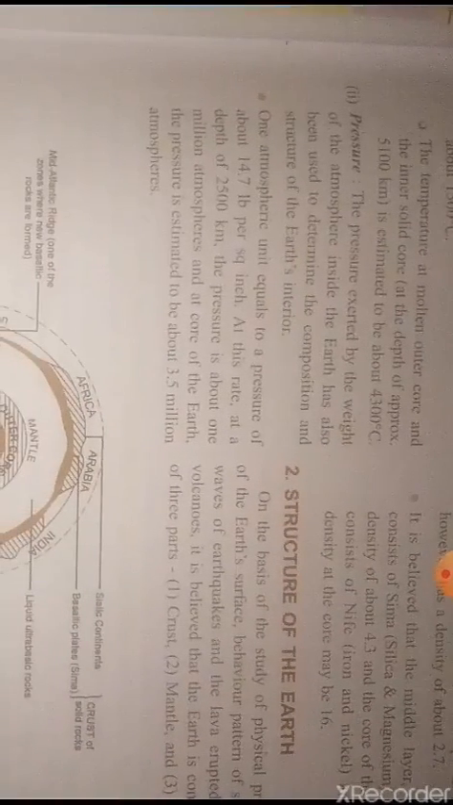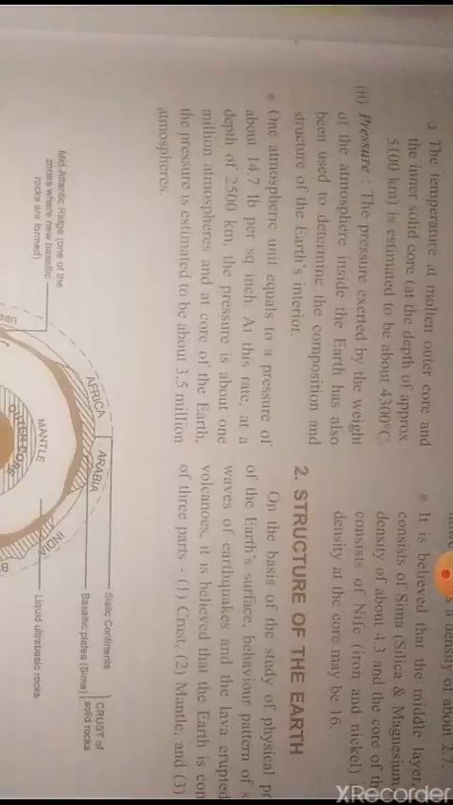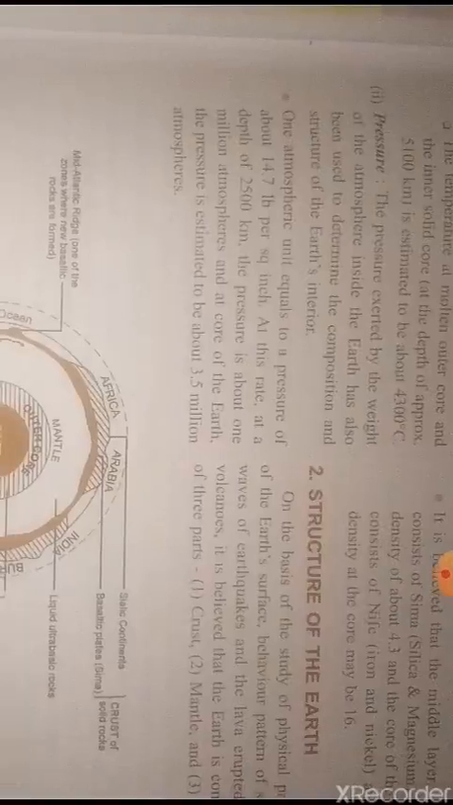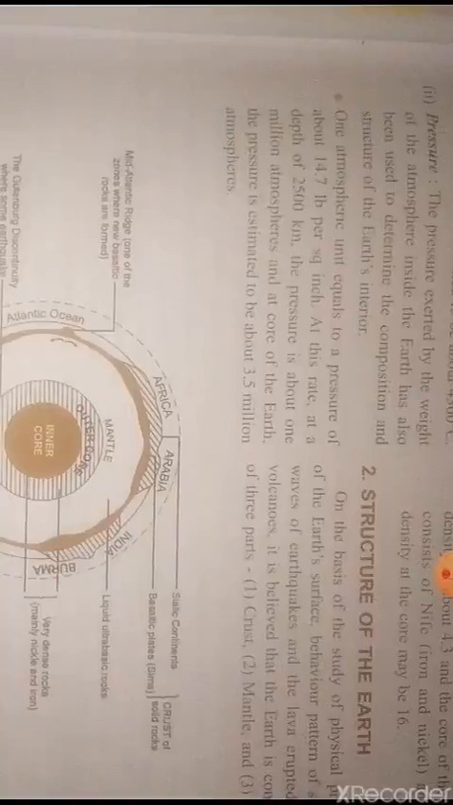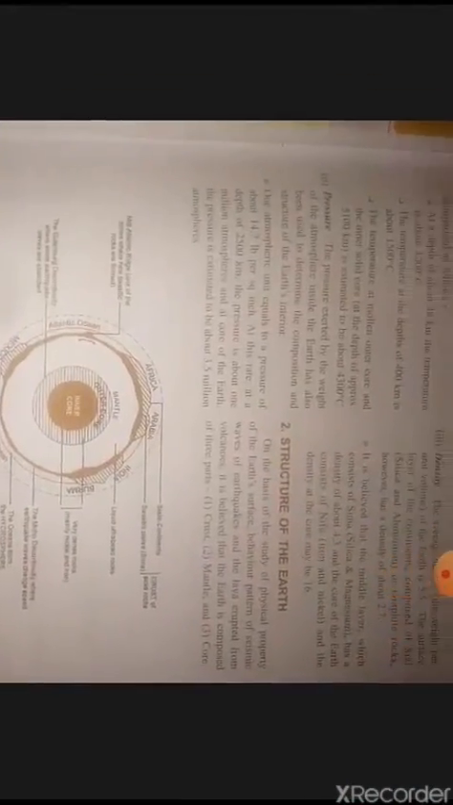The pressure exerted by the weight of the material inside the Earth has also been used to determine the composition and structure of the Earth's interior. At a depth of 2500 km, the pressure is estimated to be about 3.5 million atmospheres. Now let us talk about density. The average density, that is the weight per unit volume of the Earth, is 5.5 gram per cc.